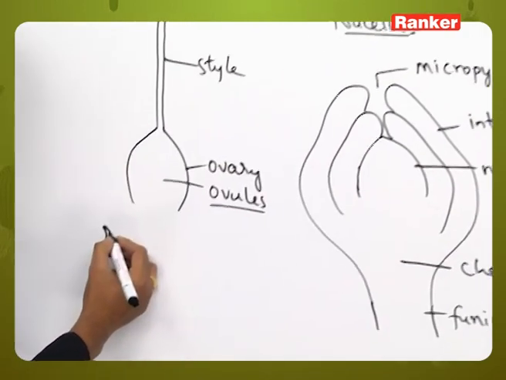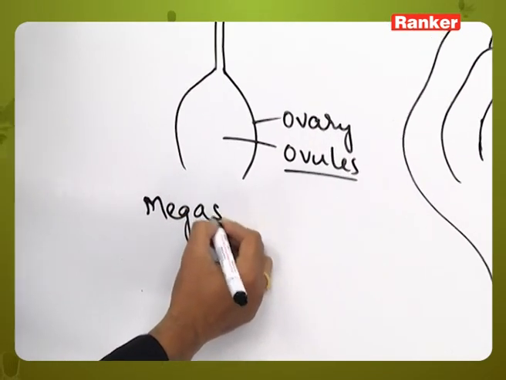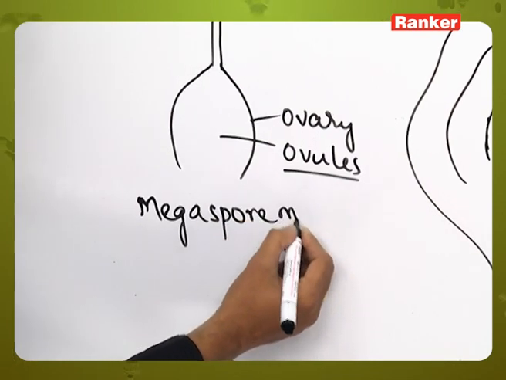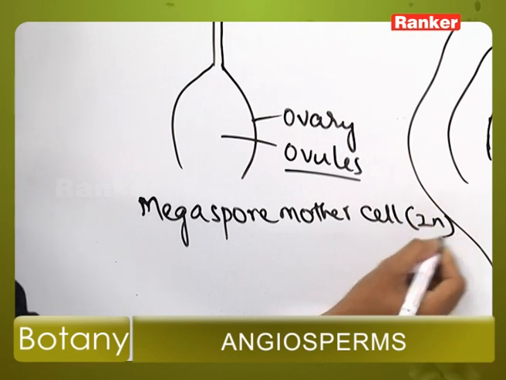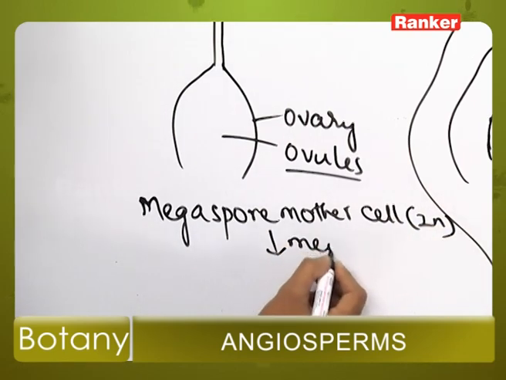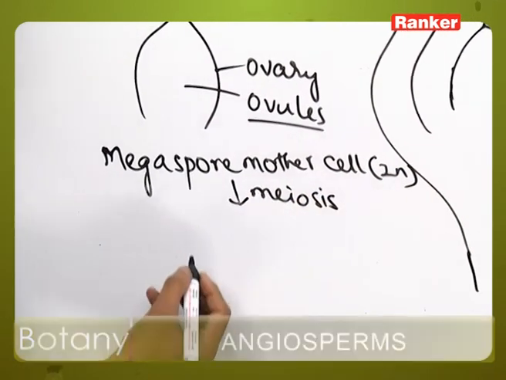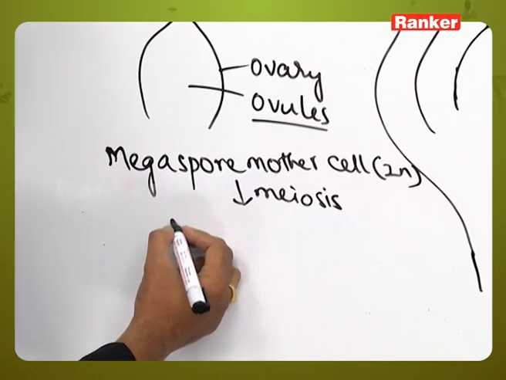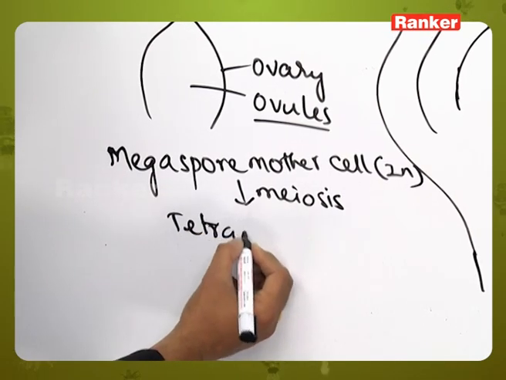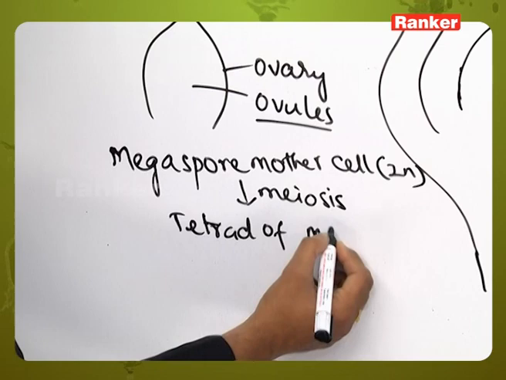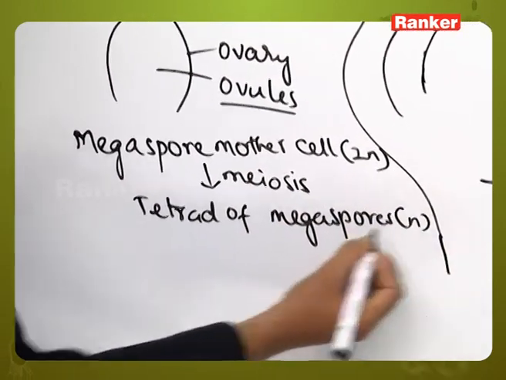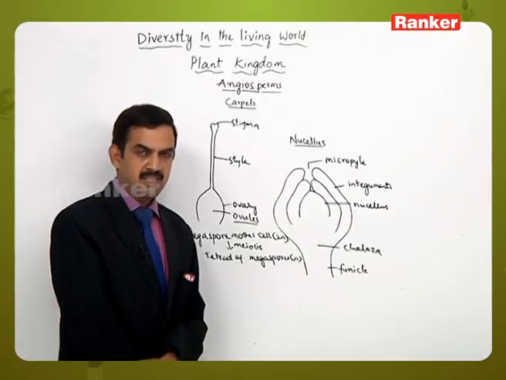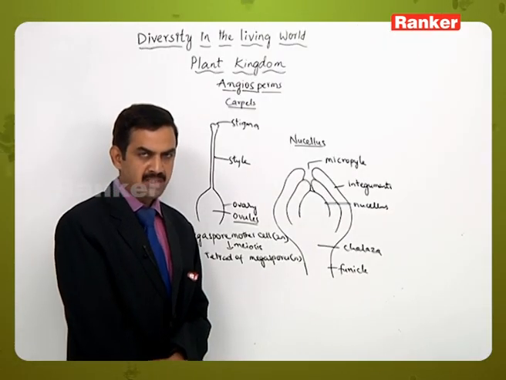From that, the megaspore mother cell is formed, which is diploid in nature, and this megaspore mother cell undergoes meiosis to produce a tetrad of megaspores, which are haploid in nature. But there are different methods after this step.